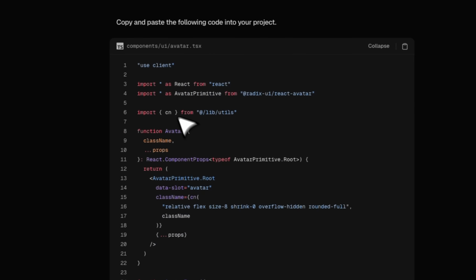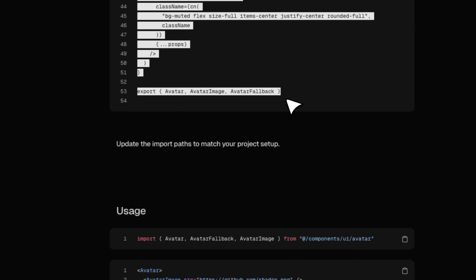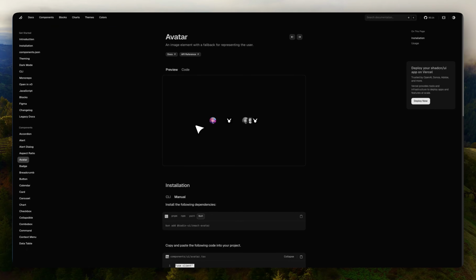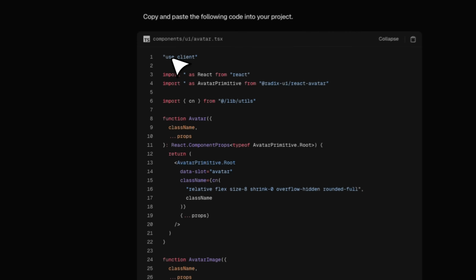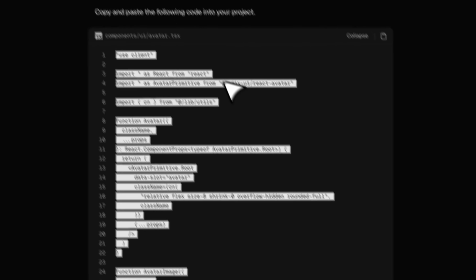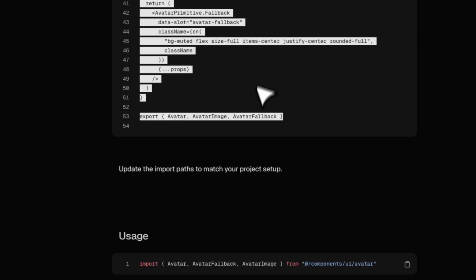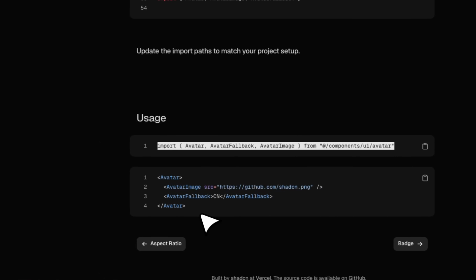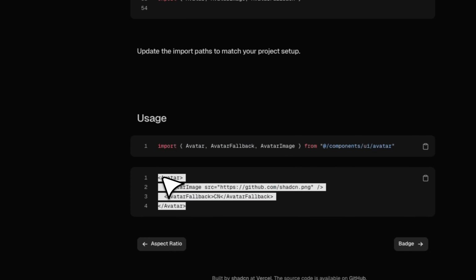And then if I expand, you have all of the code that builds what you are seeing here. Now, if you want to use these in multiple different pages, instead of having to add this entire code everywhere, what you need to do is go in and import this into whatever page you want to use, and then add this simple line of code that uses it.